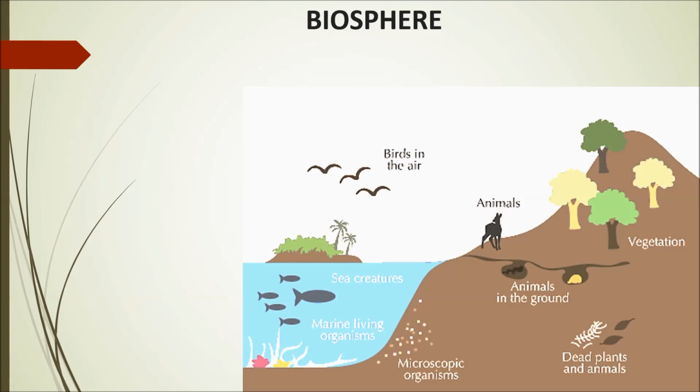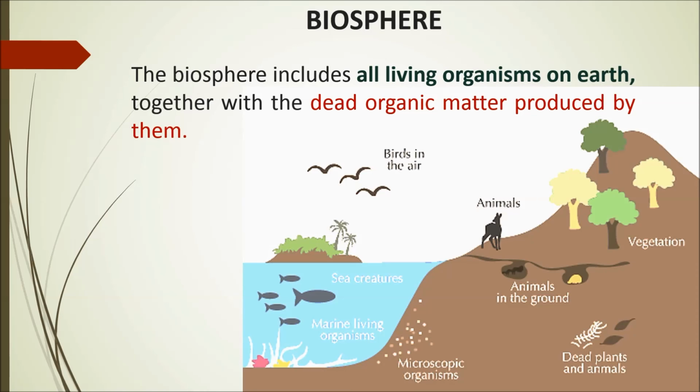All those different biomes, under which there are different ecosystems, populations, species and individuals, together form a biosphere. So the biosphere includes all living organisms on the earth together with the dead organic matter that they produce. So living plus dead is equal to biosphere. It's as simple as that.